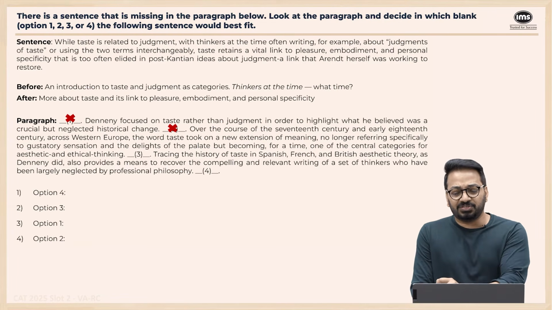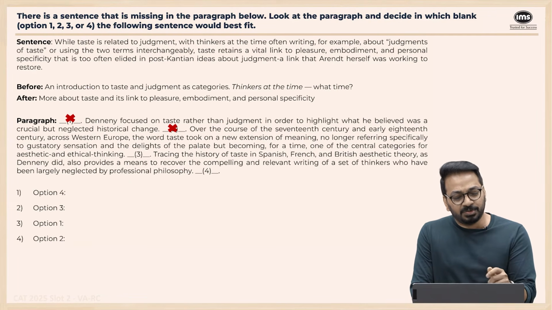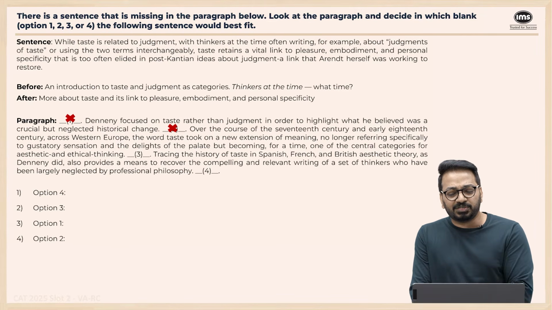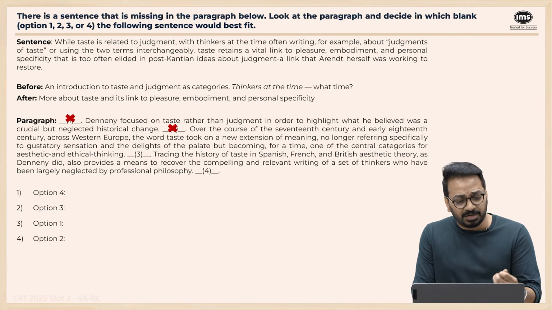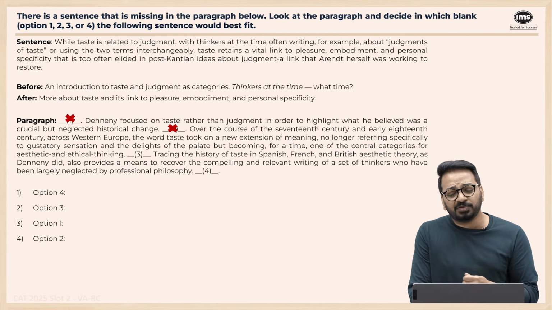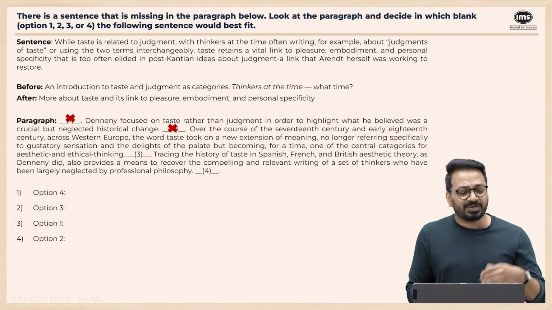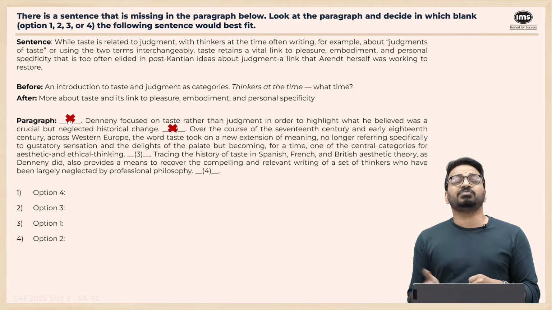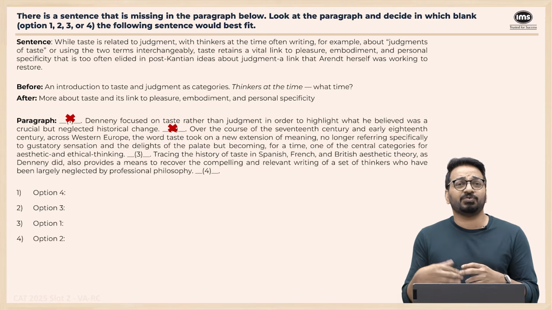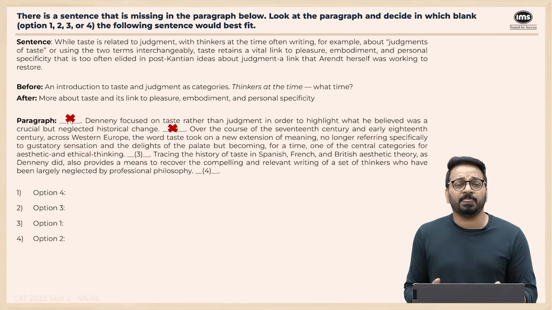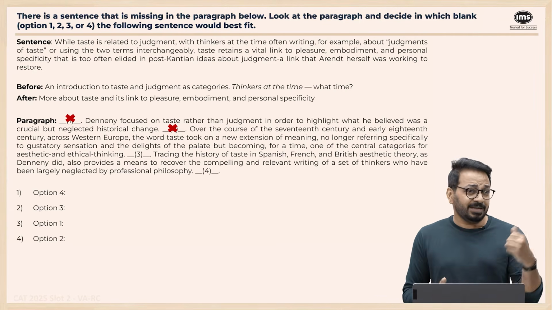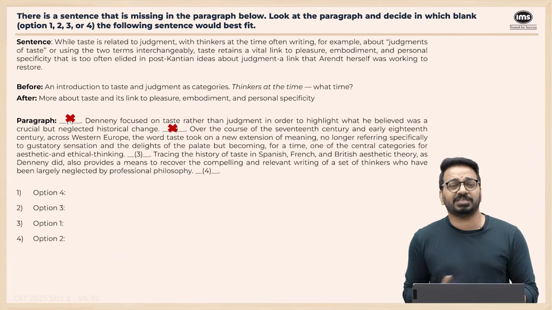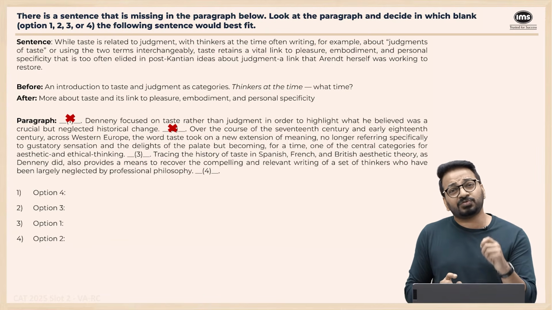Over the course of the 17th century and early 18th century across Western Europe, the word taste took on a new extension of meaning, no longer referring specifically to a gustatory sensation, that is, in the stomach and the delights of the palate, but becoming for a time one of the central categories for aesthetic and ethical thinking. So around the 17th century, taste was not only related to food or the mouth, but also about matters of aesthetics and ethical thinking, like showing good taste in films or good taste in paintings. So that reference to time, is it there? Yes, definitely. So 3 is definitely an option.